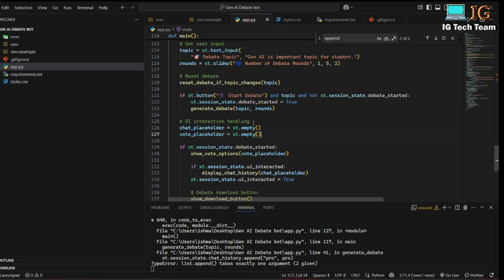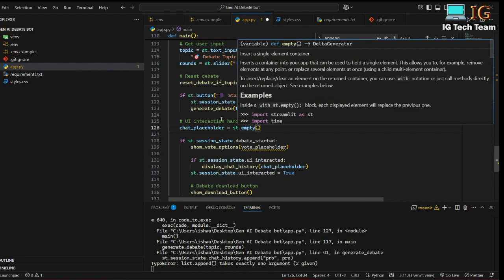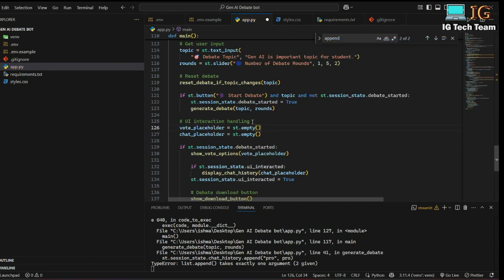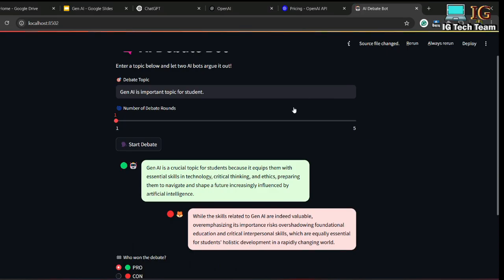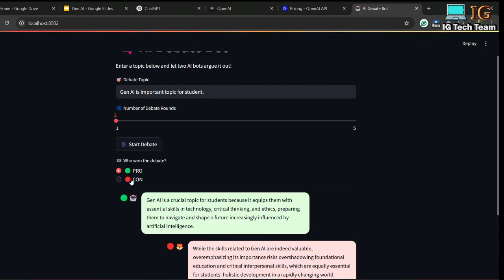Now the only thing that remains is I would like to explain this placeholder. The use of placeholder is very high here, because if I change the position of this vote board placeholder over this chat placeholder, then the position where the content is displayed will be different. Suppose let me cut from here, and if I paste here before this chat placeholder, and rerun this code, you see this is displayed before the chat section. So the placeholder is very important.